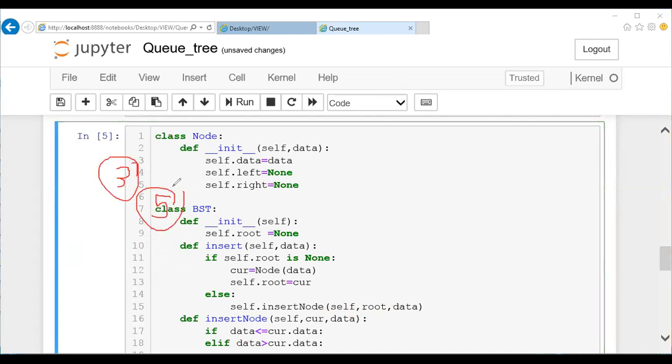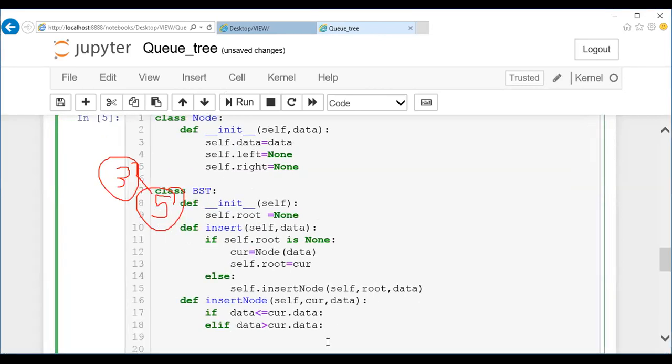So directly I can't come and insert on the right side. I should check whether a node is already there or not. Isn't it? I should check whether a node is already there or not. Then only I can insert. If the node is not there, then I can insert it. So here I'm going to apply a further condition. Guys, listen to this part. This is very important. I'm going to apply an if condition: if my current dot right, in the sense, it literally means not equals to none.